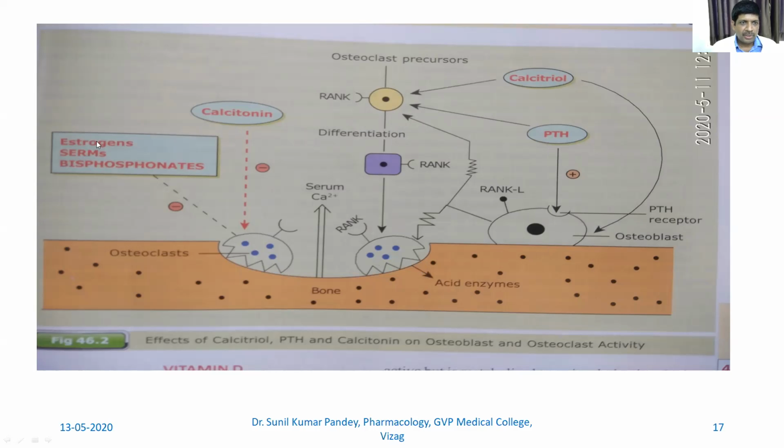What is the effect of calcitonin and other mediators? Calcitonin inhibits the osteoclast, and estrogens, selective estrogen receptor modulators, and bisphosphonates also inhibit osteoclast activity. So these are all helpful in maintaining the calcium concentration in the bone. The lesser the estrogen, the more the chance of osteoporosis. If more estrogen is there, that will prevent osteoporosis.